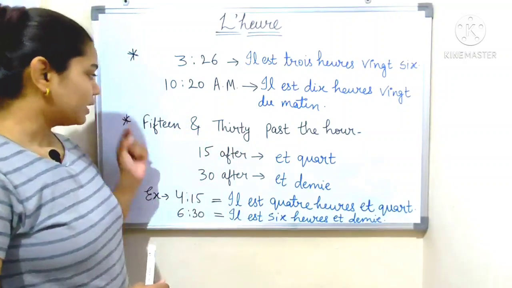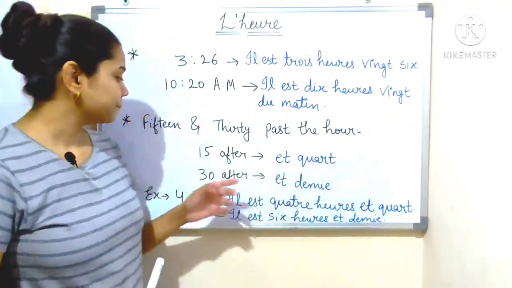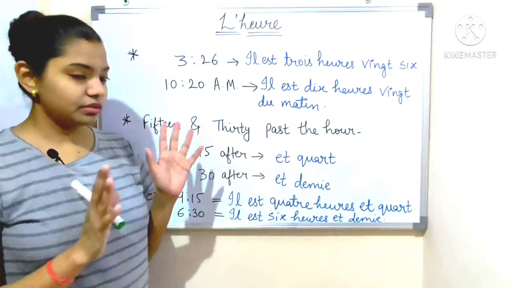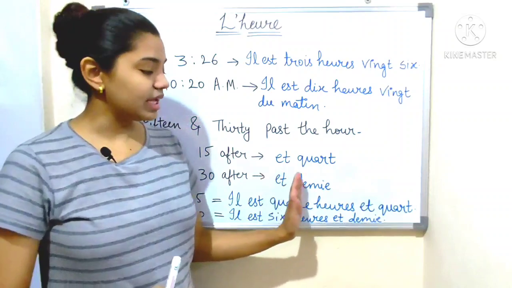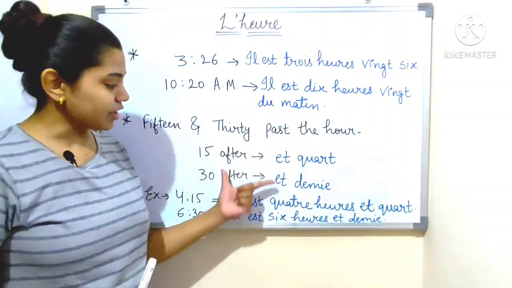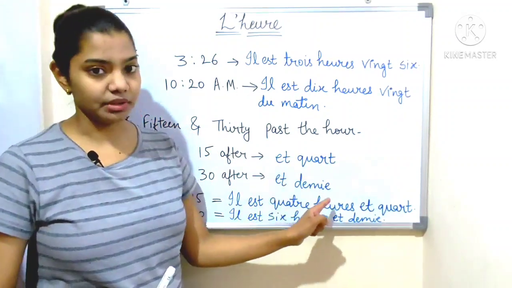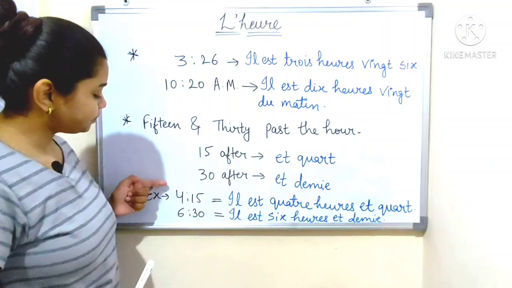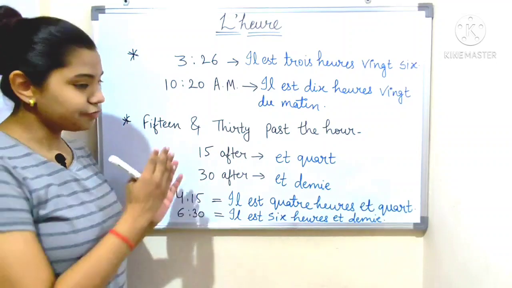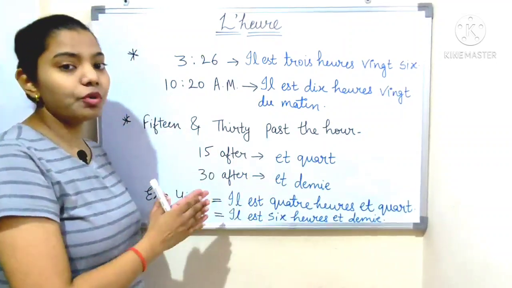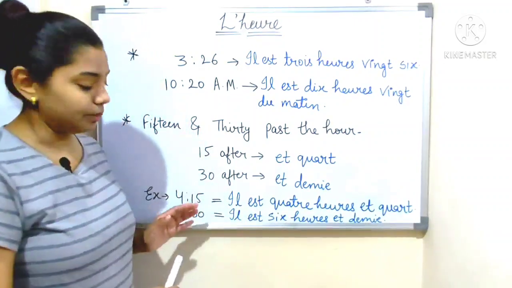Okay. So the next rule is 15 and 30 past the hour. 15 after means et quart, and 30 after means et demi. So we use these expressions for 15 and 30 respectively. So after means like 4:15, that is 4 and after 15. So 4:15, how will we write the time in French?